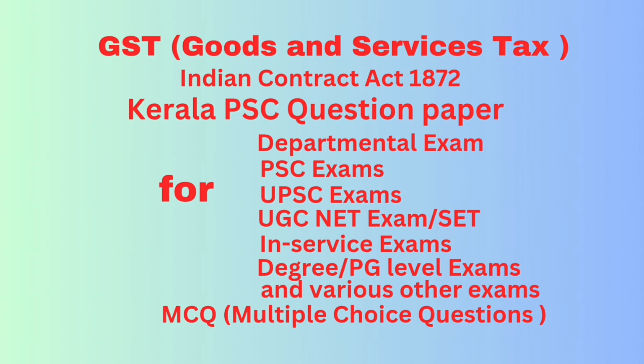Question number 67. The amount for compounding of offences under section 138 of Kerala GST Act 2017 is: Answer: minimum amount rupees 10,000 or 50% of the tax involved, whichever is higher, and the maximum amount rupees 30,000 or 150% of the tax, whichever is higher.